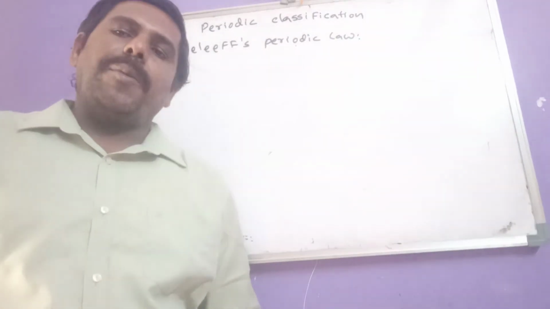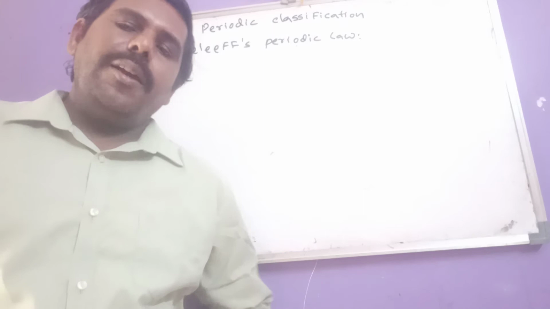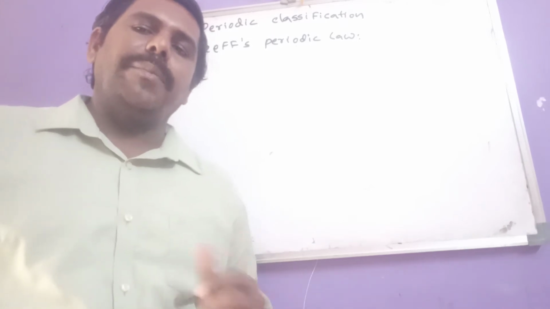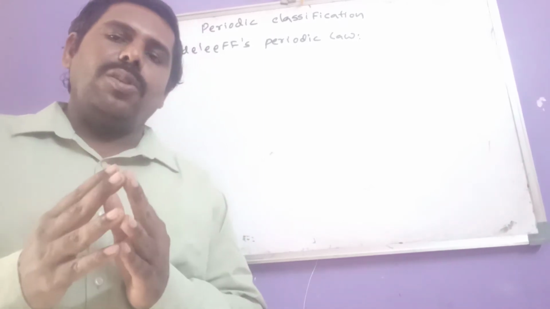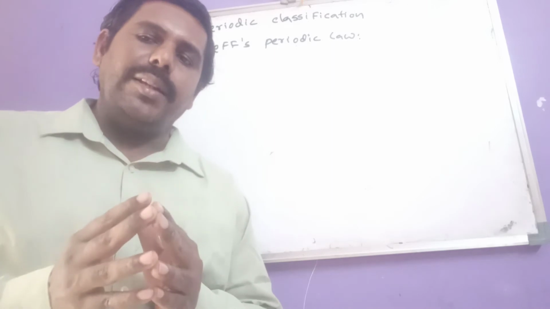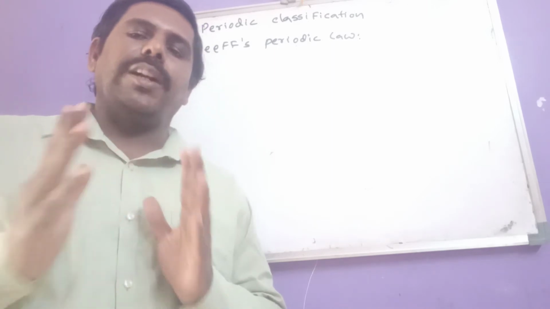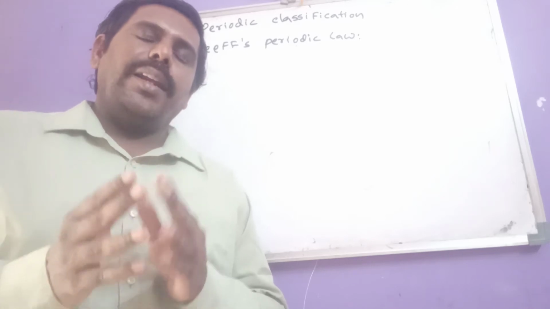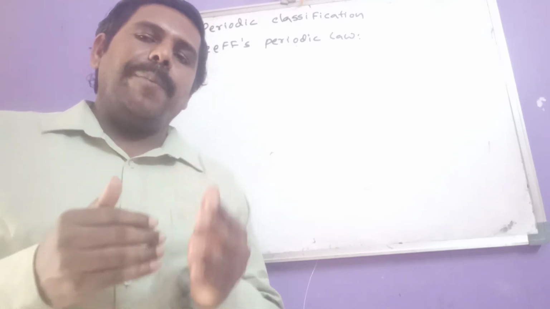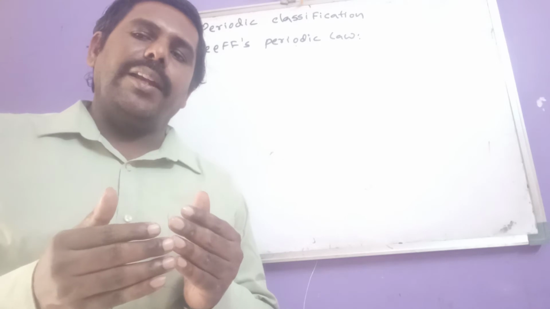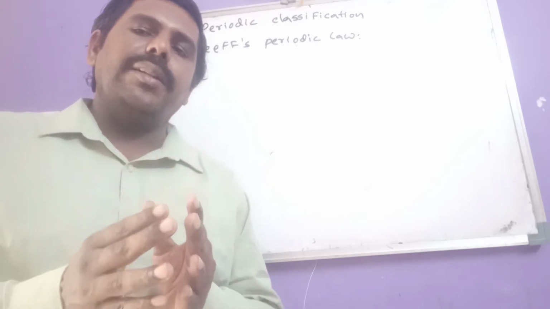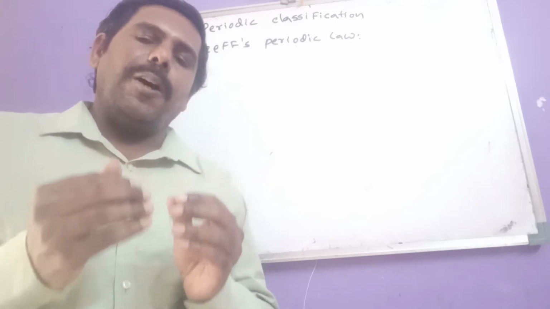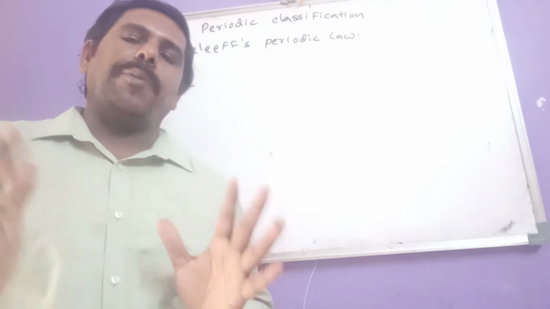First, let us know the meaning of periodicity or a periodic function. If a certain property is repeated at regular, fixed intervals, that property is said to be a periodic property.